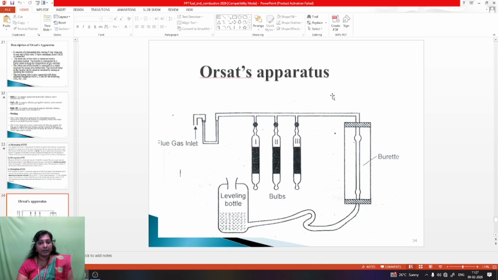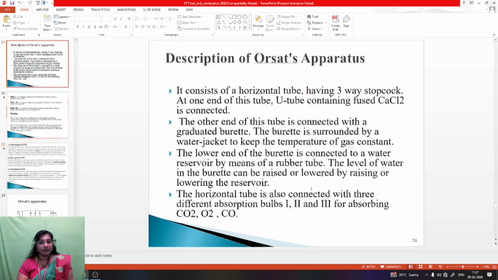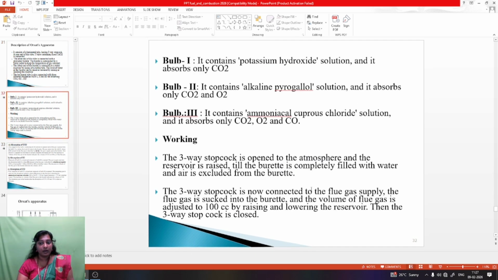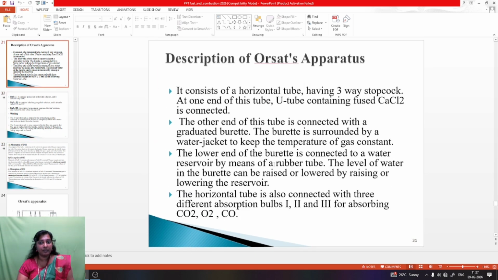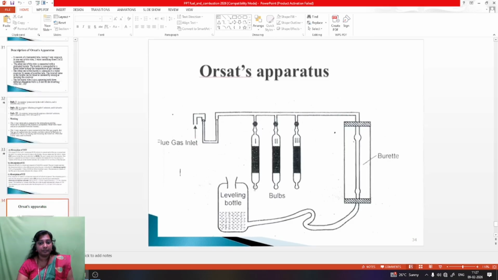These are the apparatus, 3 bulbs. The first bulb absorbs carbon dioxide, second is oxygen, third one is carbon monoxide. This is the Orsat apparatus. We can find out the flue gas analysis in the Orsat apparatus.